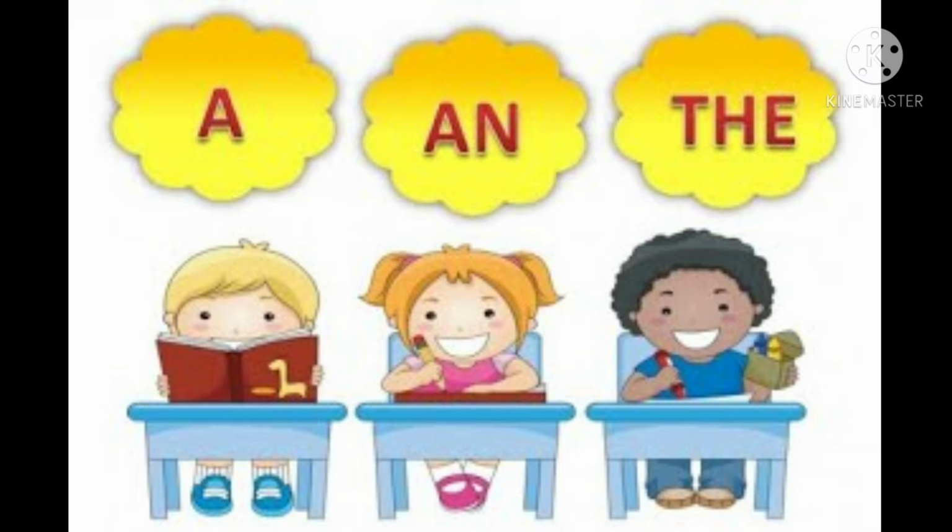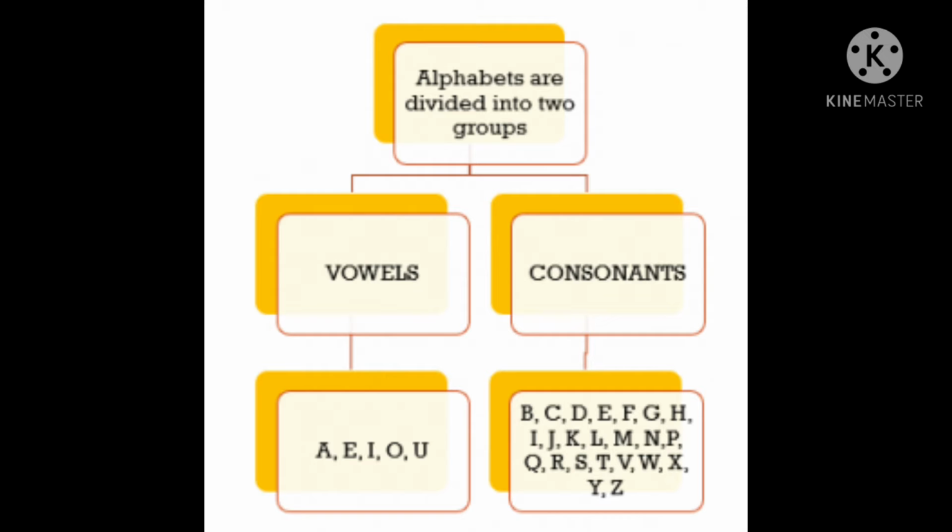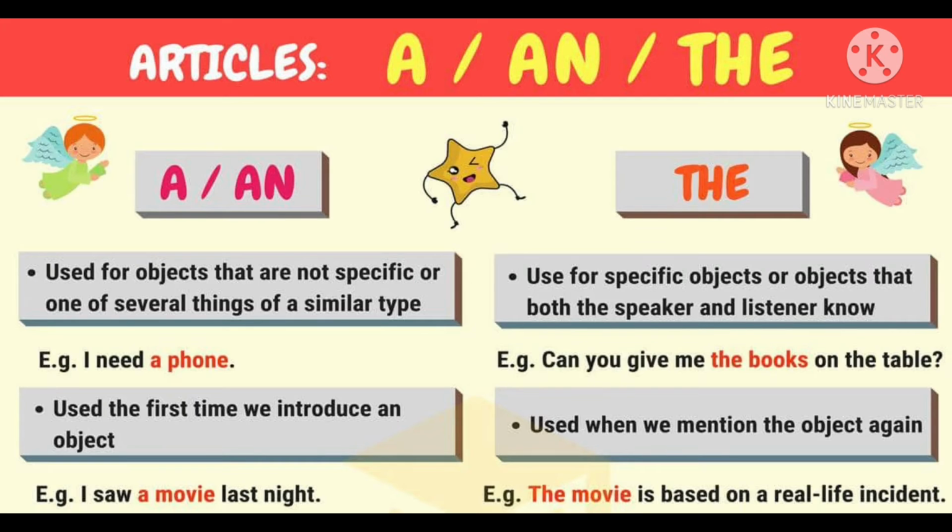Now let us discuss the first one, a or an. When to use a or an: a and an are used with singular countable nouns when the noun is non-specific or generic. I do not own a car. In this sentence, car is a singular countable noun that is not specific. It could be any car.